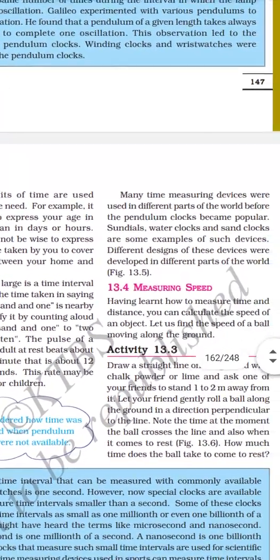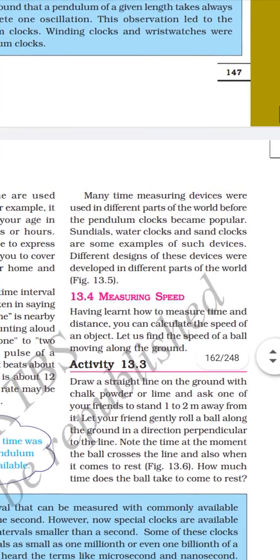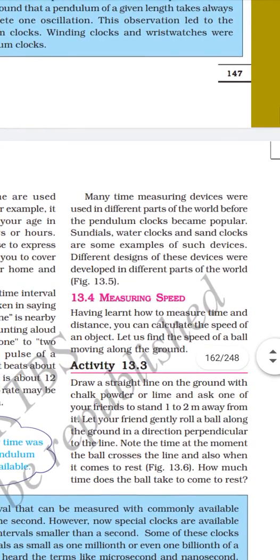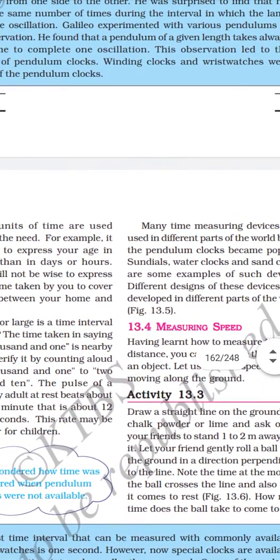Many time measuring devices were used in different parts of the world before pendulum clocks became popular. Sundials, water clocks and sand clocks are some examples of such devices.